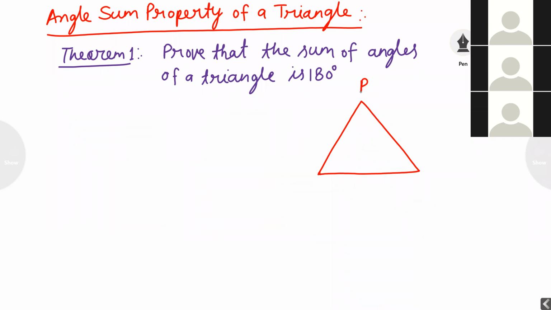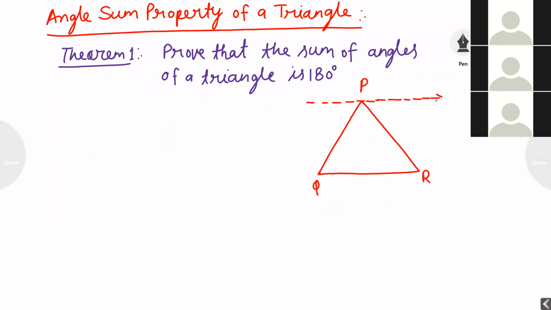Suppose I am drawing one triangle PQR. This supporting line means this is construction.